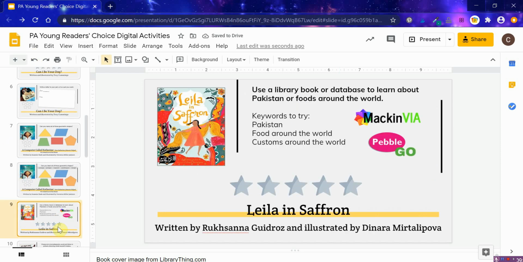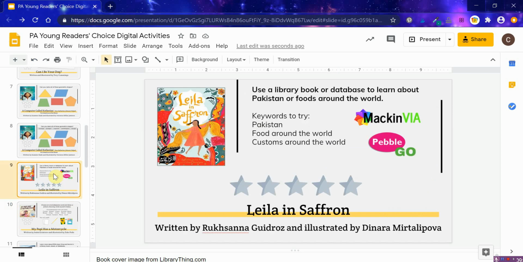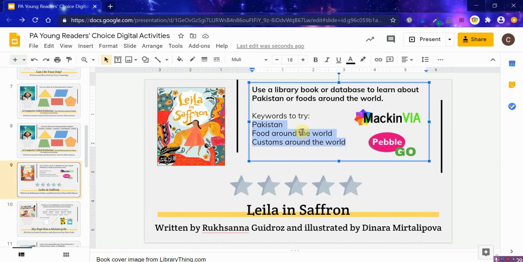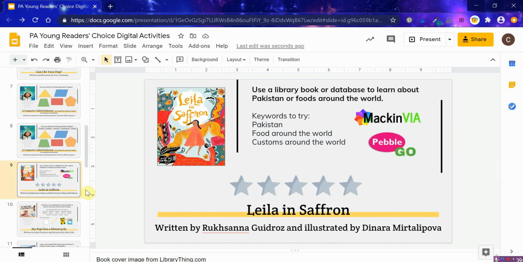Next is Layla in Saffron. I thought that what a great time to talk about other cultures and food around the world and how people live. And so these keywords that I listed here are all keywords that are in Pebble Go. And you could certainly click add Pebble Go next as well, if that seems most appropriate, especially for maybe third grade.